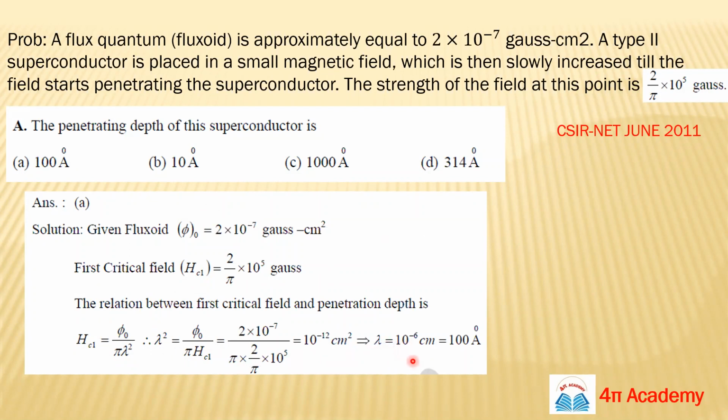So your lambda is 10 to the power minus 6 centimeter. That means it's 100 angstrom. So this formula is very important. Just remember this formula and you can solve problems. This is not a tough problem.